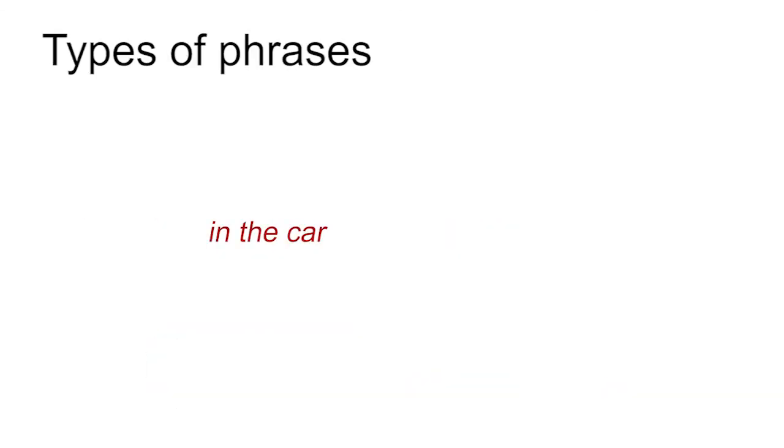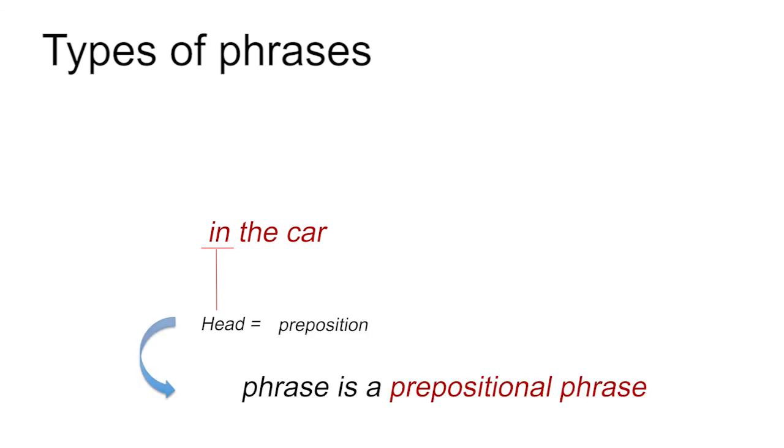In the phrase in the car, the head is in. In the car doesn't really talk about the car as such. It refers to a particular location with respect to the car. The word that tells us what this location is, is in. So in is the head of this phrase. In is a preposition. So in the car is a prepositional phrase.